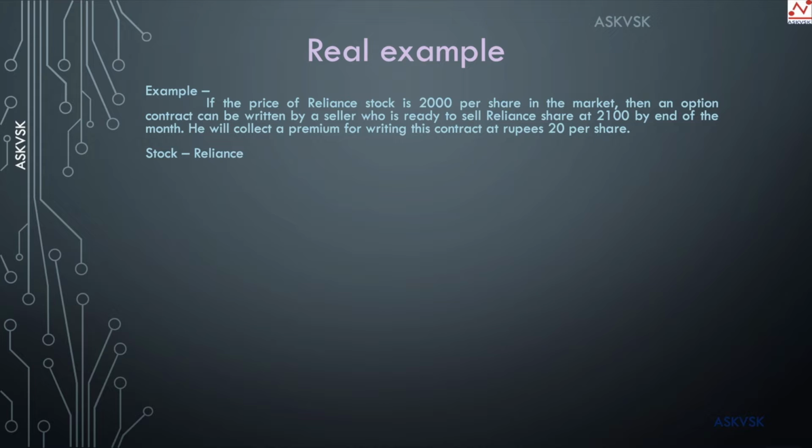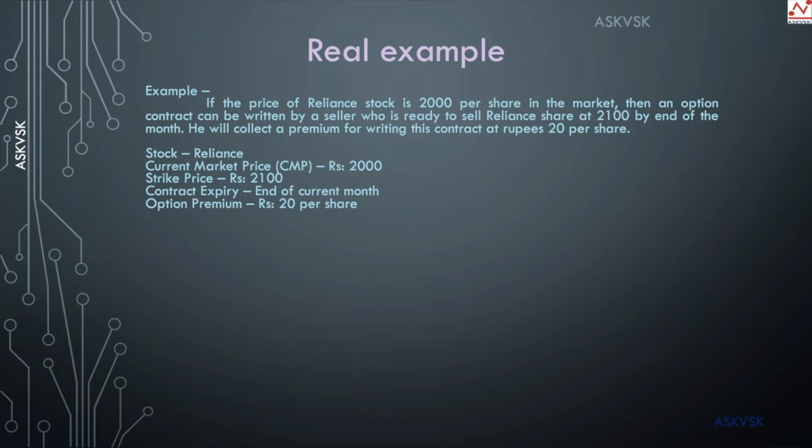Let's try to dissect the statements or the terminologies in this particular scenario to understand it much better. So the stock in question that we are talking about is Reliance, and its current market price is 2000, and the strike price chosen for the contract is rupees 2100. So what does that mean? 2100 is the price at which the seller is ready to sell the Reliance share and the buyer is ready to buy the Reliance share at rupees 2100 only by paying a small option premium of rupees 20.